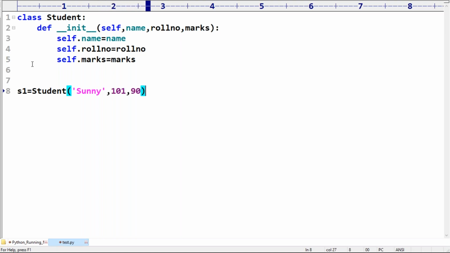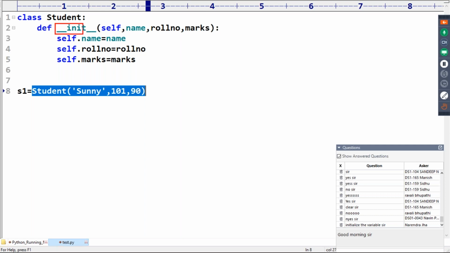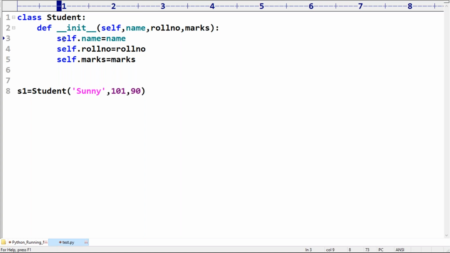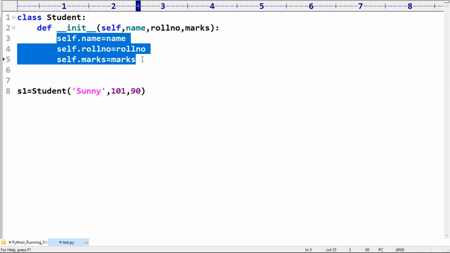If I create an object, this constructor is automatically going to be executed. Sunny will become the name, 101 will become the roll number, and 90 will become the marks. These lines are going to execute. What is this constructor doing? Usually, what code do we write inside the constructor?